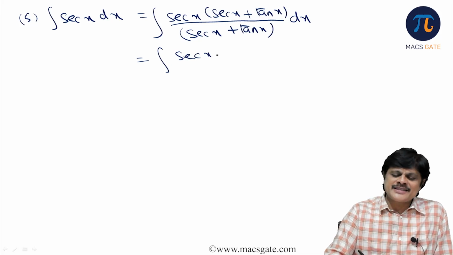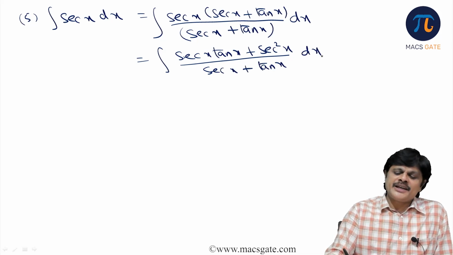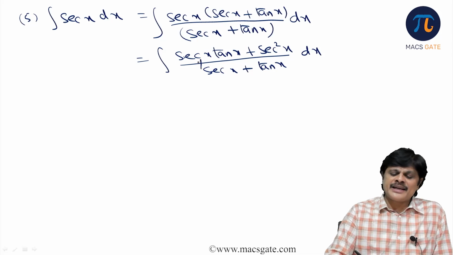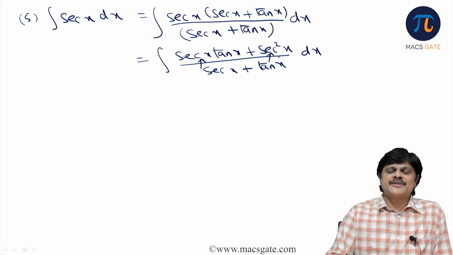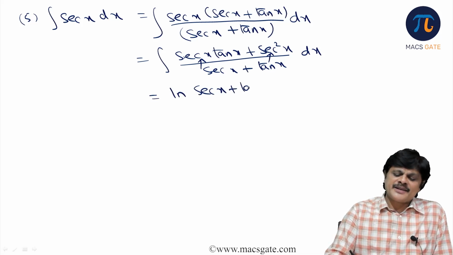First I write secant x plus tan x in the denominator, then secant into secant, that is secant square x plus secant x tan x, upon secant x plus tan x. Now you see the denominator: secant x derivative is secant x tan x, tan x derivative is secant square x. That is, derivative of denominator is numerator. So the answer is log of secant x plus tan x plus c.